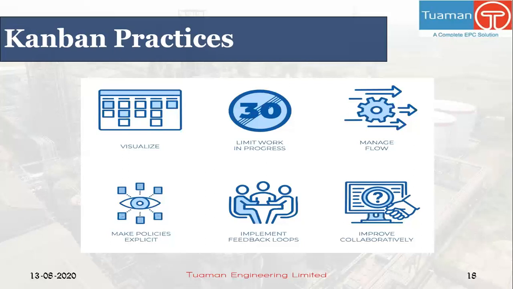Last, we have improving collaboratively, evolving experimentally, using models and the scientific method. So this is the one that makes Kanban more interesting as well as more complicated. This practice helps us to use all the theories about flow you can find and apply them to your process in order to fulfill practice number 3, which is optimizing lead time. These theories can be lean, queuing theory, game theory, theory of constraints, and probably many more.